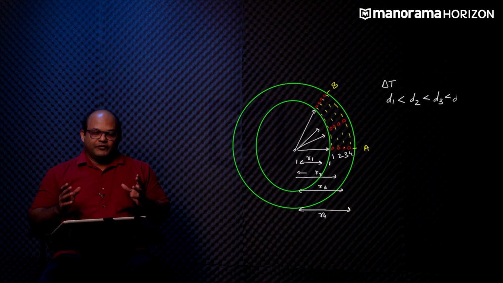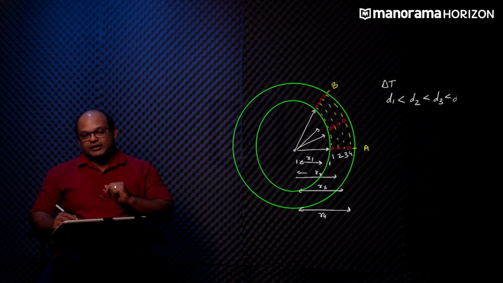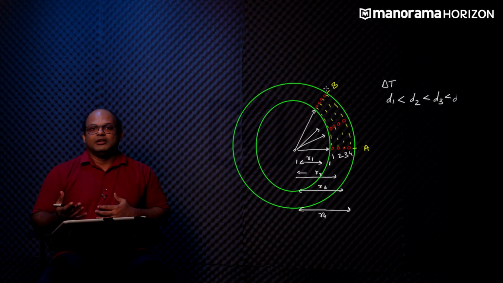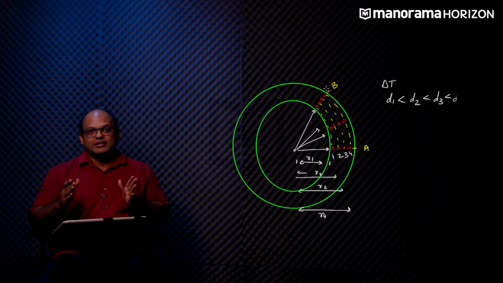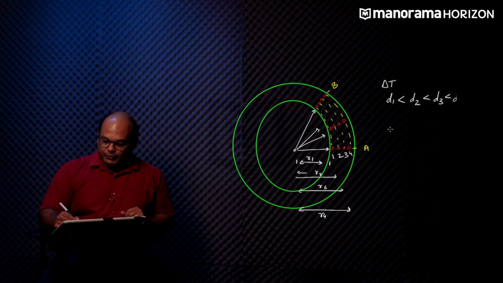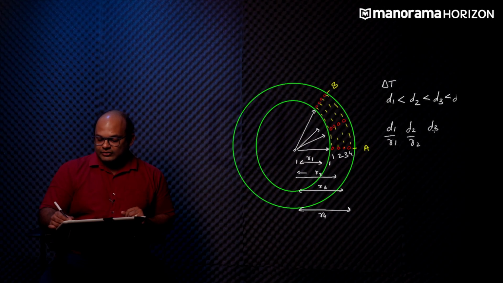So how can we find this quantity that is the same for all of these runners? We can do that by getting the ratio of the distance that these runners have covered to the radius, or the distance they are holding from the center of this track. So we can get the ratio between D1 and R1, D2 and R2, D3 and R3, D4 and R4.